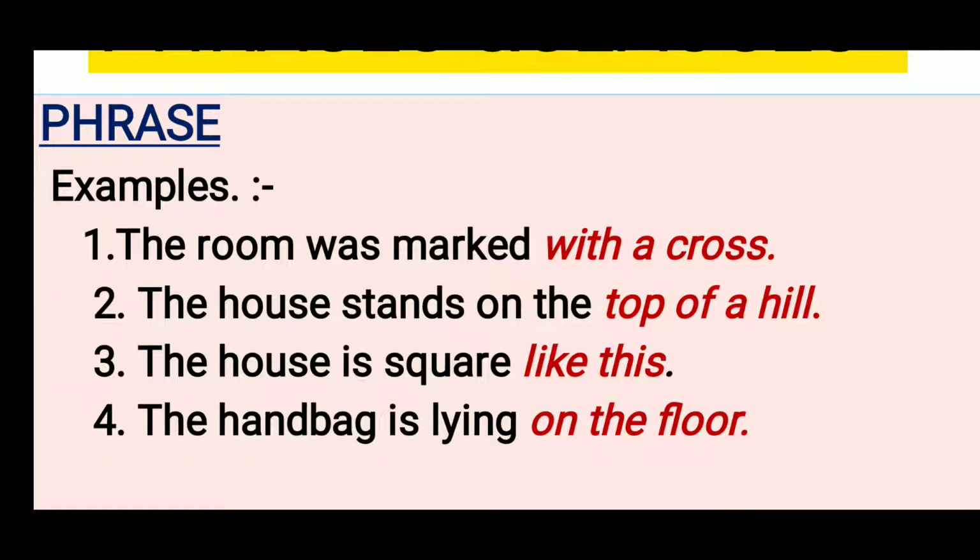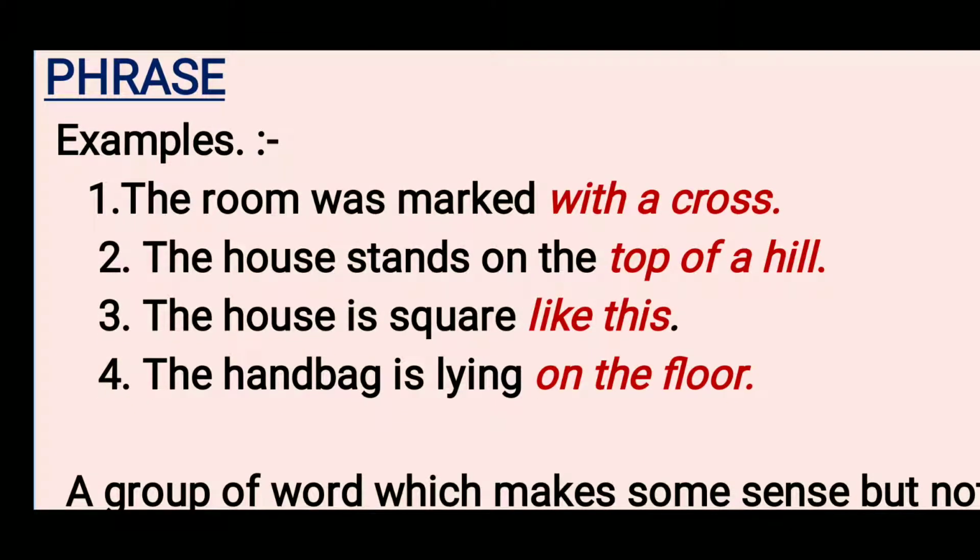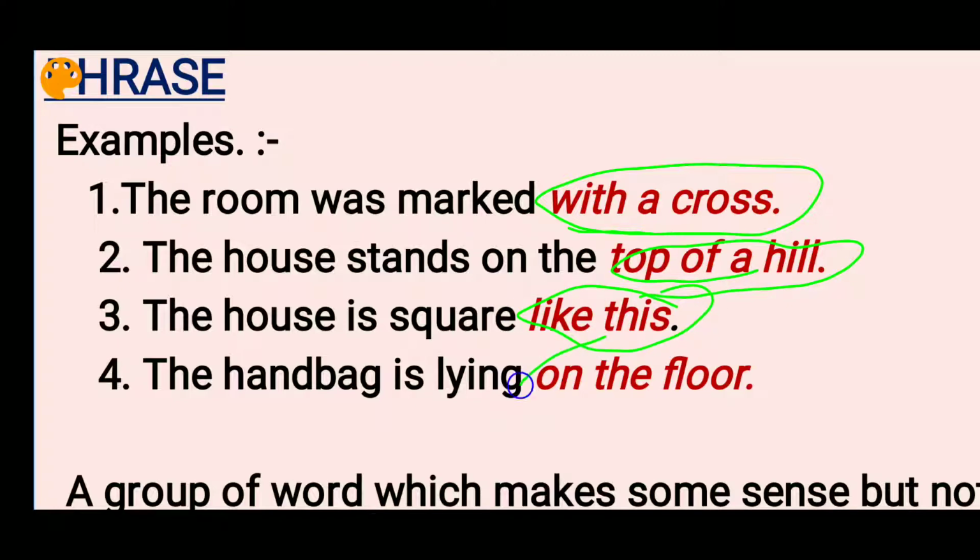Now we'll start with some examples and try to understand phrases. The first one is, the room was marked with a cross. Now with a cross here is written in italic. The house stands on the top of a hill. Again, top of a hill is written in italic. The house is a square like this. And the last one is, the handbag is lying on the floor. So, like this and on the floor.